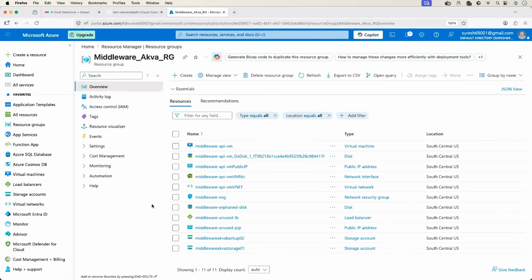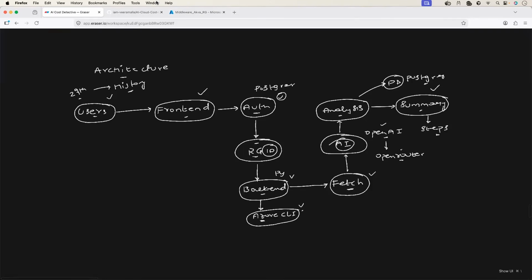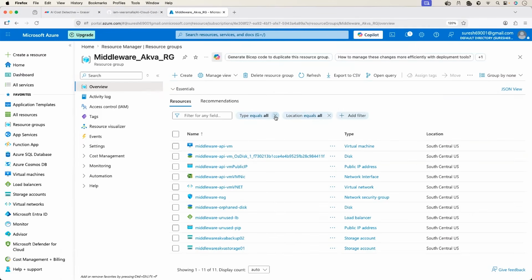You can also set up something like this. Let's say you're using AWS, you can ask ChatGPT to give you some AWS CLI commands and create some infrastructure on AWS. Or if you have expertise, go ahead, create some resources, create some Kubernetes clusters, make your cloud platform ready. Because at the end of the day, we want to play with the cloud environment. AI Cloud Cost Detective works better when you have more resources on the cloud. Only then does it get the opportunity to look at the resource configuration, see what you have configured wrong, and then it can detect and give you suggestions. Perfect. So our Azure cloud environment in my case is ready.